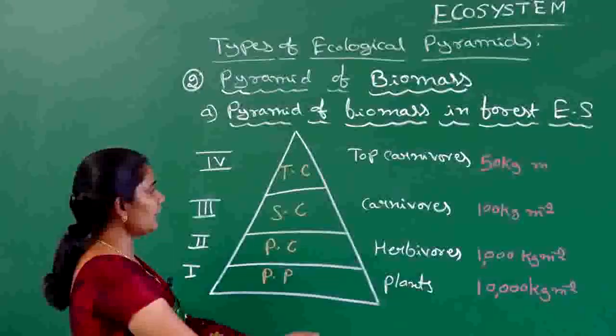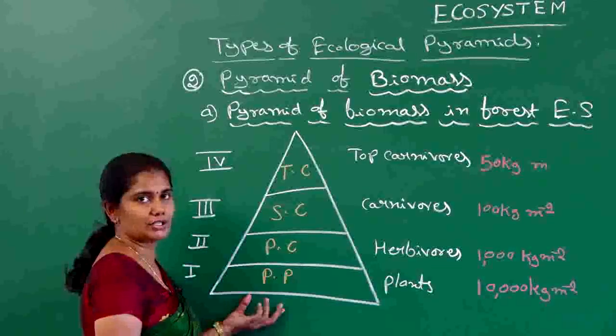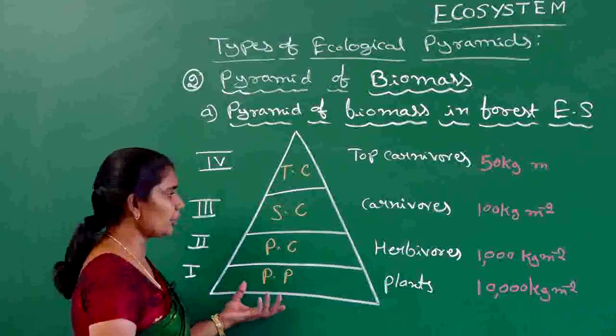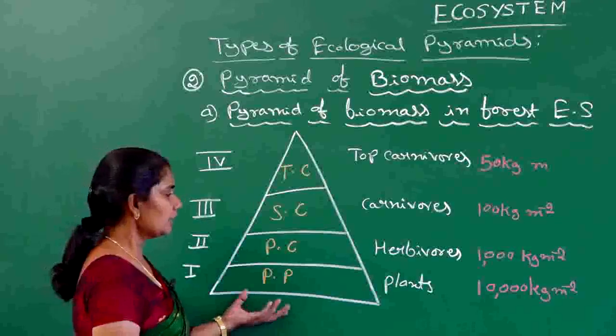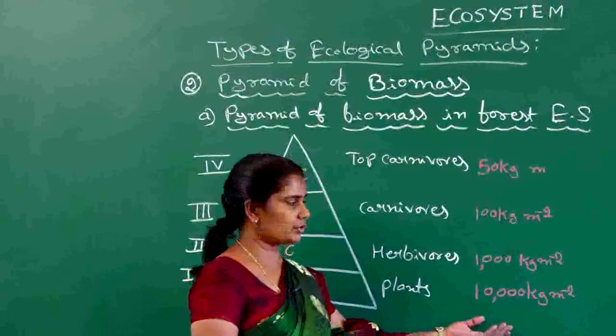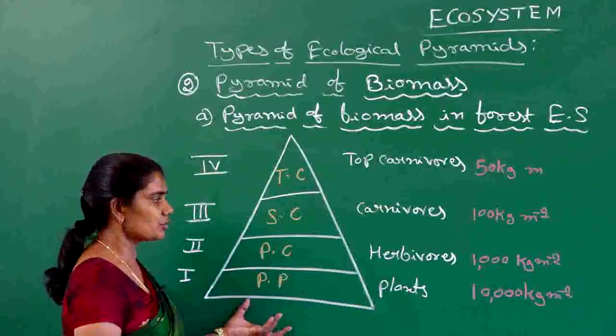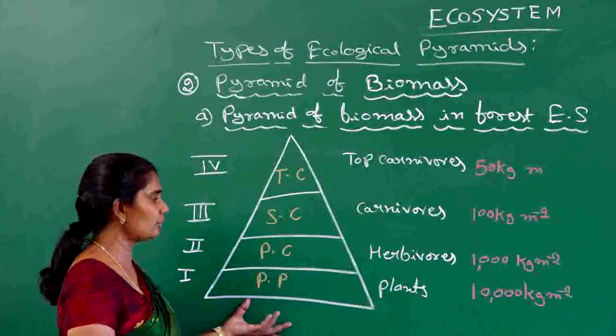When we take a forest ecosystem, the plants are considered the primary producers. When it comes to the biomass of plants, we can see the biomass is going to be more in the case of a forest, because more trees, herbs and shrubs are present, so obviously their biomass is going to be more.